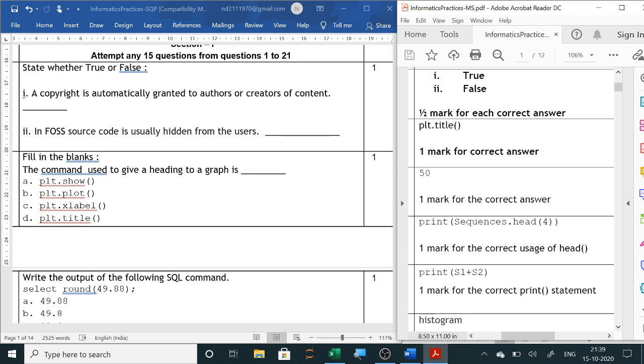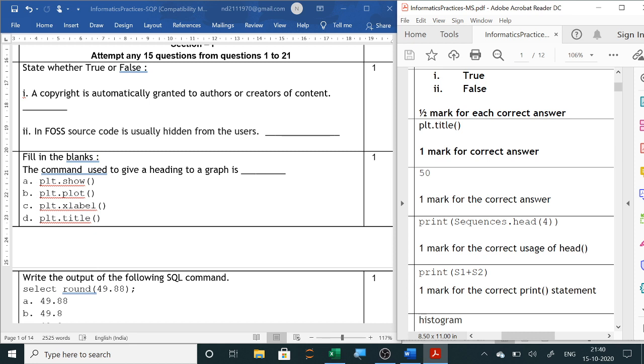Next, in FOSS, free open source software, source code is usually hidden from the user. Now, what does open source software mean? Open means it is open, that is, your source code is open to you. So here the answer will be false, because it is written that source code is usually hidden from the user. No, it is not hidden. It is open for the user. All the users can go through the source code. For example, Linux and many free softwares are there, in which you can see the program, the source code.